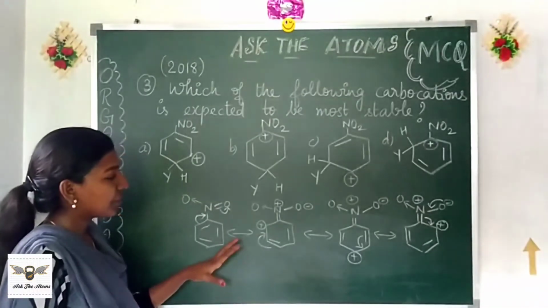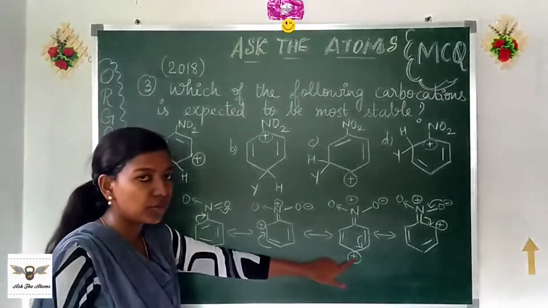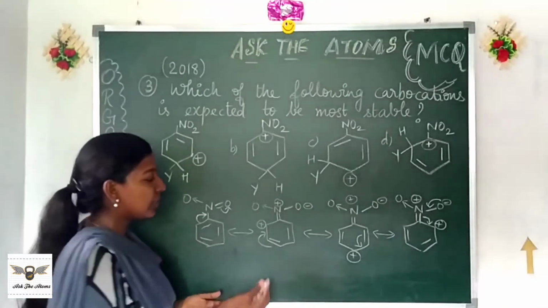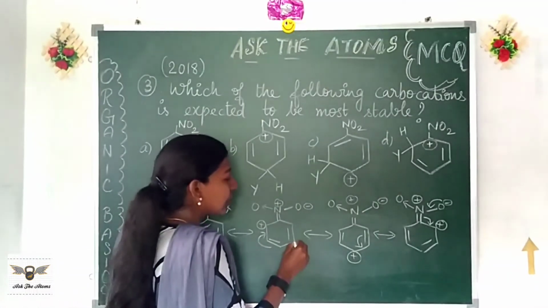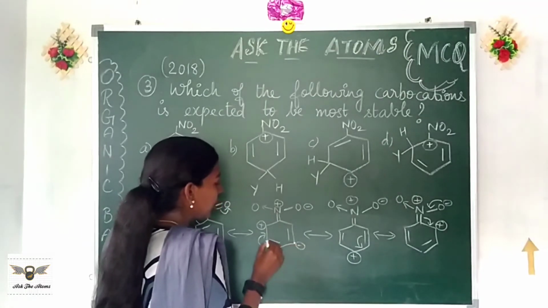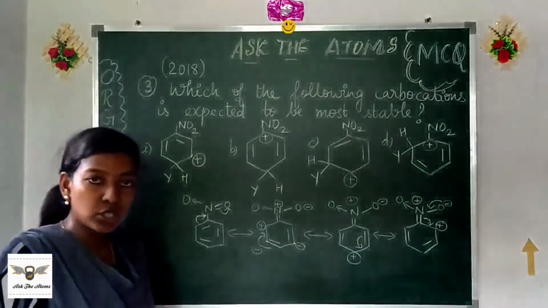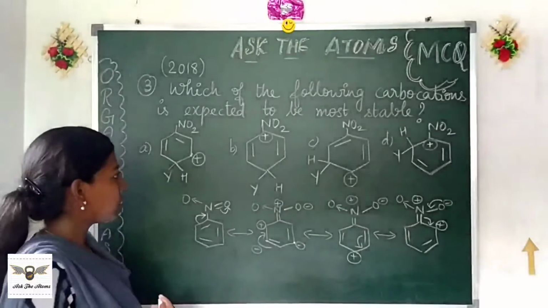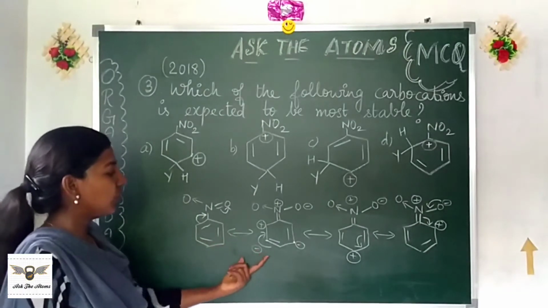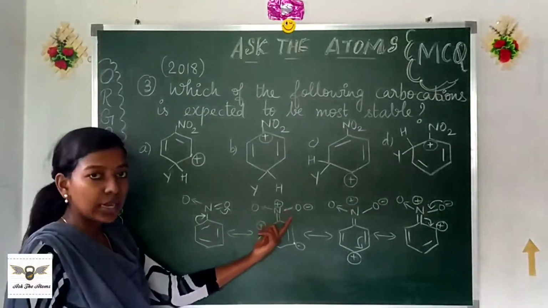Now look at this. So with respect to the nitro group, positive charge is found at ortho and para positions. So what it in turn implies is that the negative charge is in the meta positions. Negative charge in the meta positions. So when I have got meta positions negatively charged, or having more electron density, my electrophile will have to go and attach at the meta. That is why we say nitro is a meta-directing group.